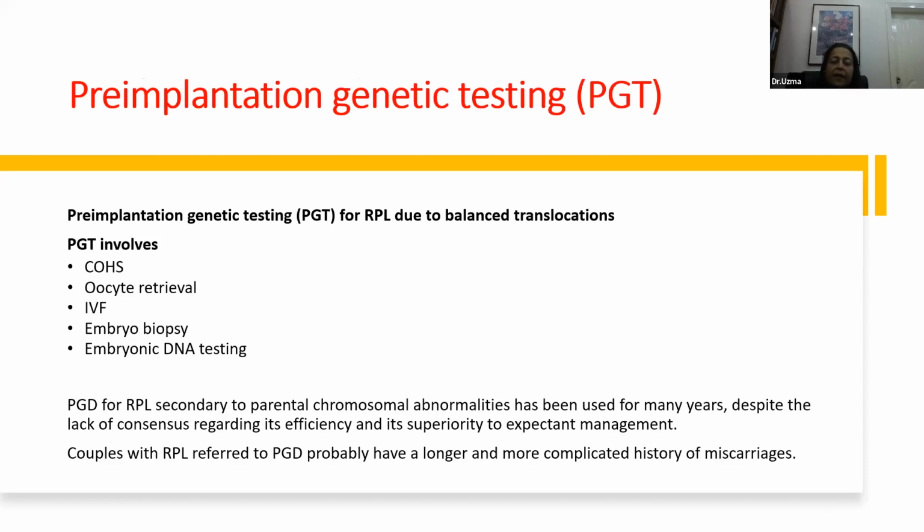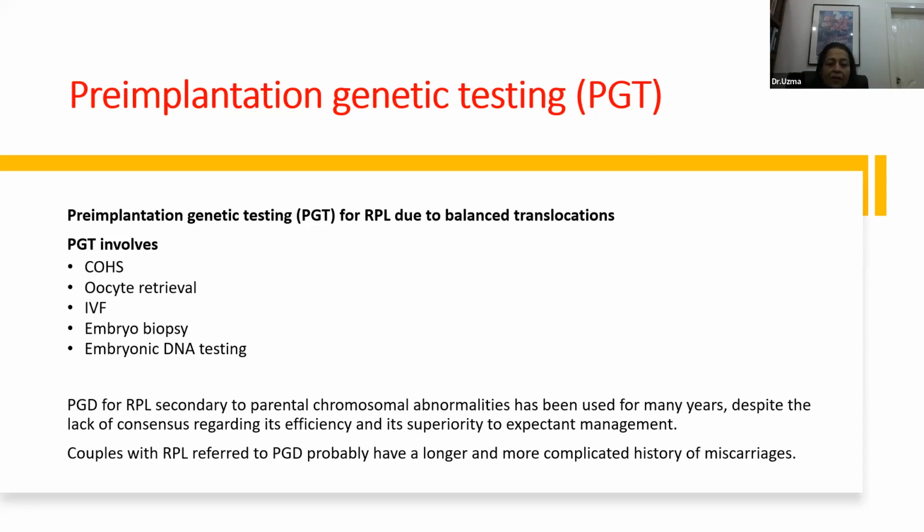How do we address the genetic problem for this? Now we have preimplantation genetic testing through IVF. It is available now, and it is used for balanced translocations. What PGT involves is controlled ovarian hyperstimulation. We stimulate the ovaries, we retrieve the oocytes, then we do the IVF.